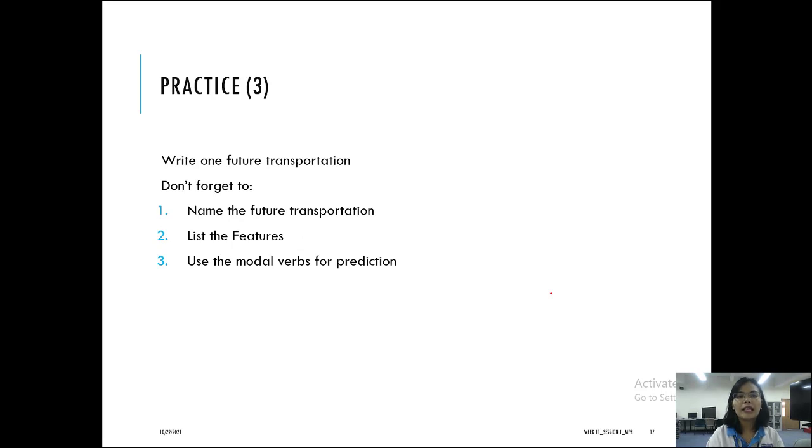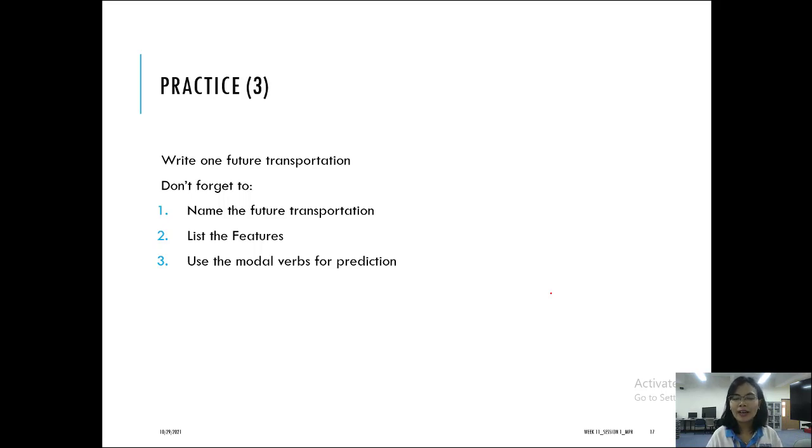And then for the last practice, as you can see over here, I want you to write down one future transportation. So think of a name of the future transportation. Be creative about it. There's no limit to the name. For example, you can say anti angin ribut's car, something like that.